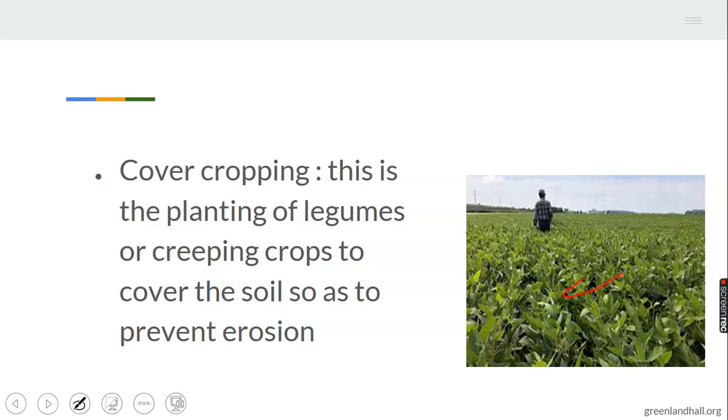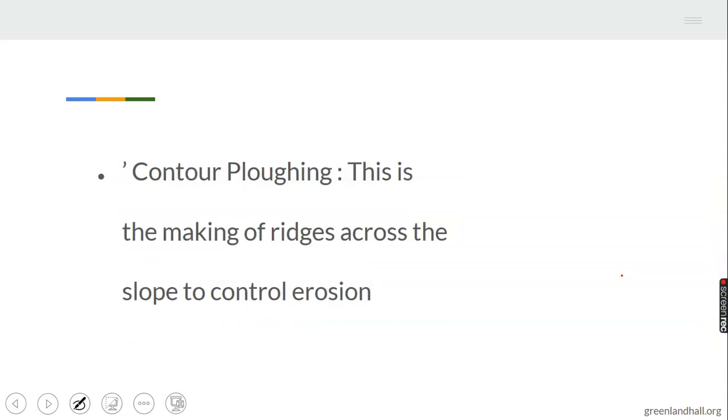It is difficult for evaporation to take place. It is difficult for erosion to take place in this kind of farmland. So planting of leguminous or creeping crops like melon can help to prevent soil erosion. We have contour plowing. That's making of ridges across the slope to control erosion. Ridges should be made around the farm or across slopes to prevent direct water runoff. Let's take note of that.